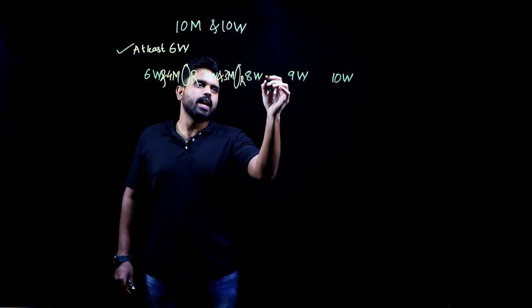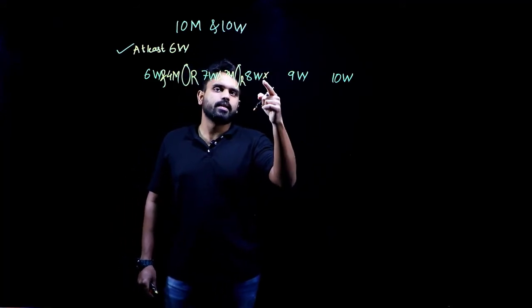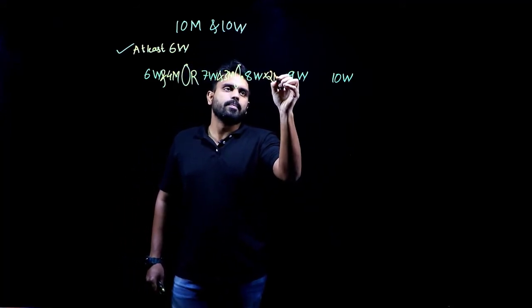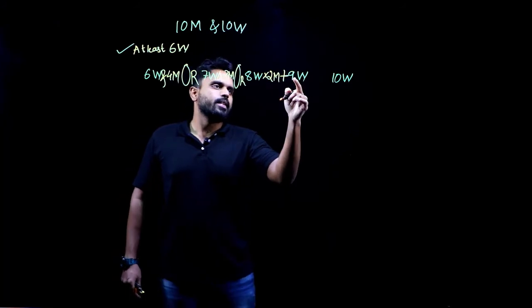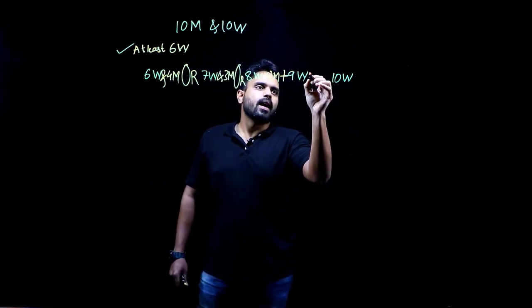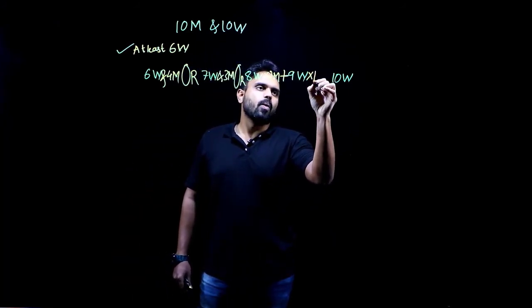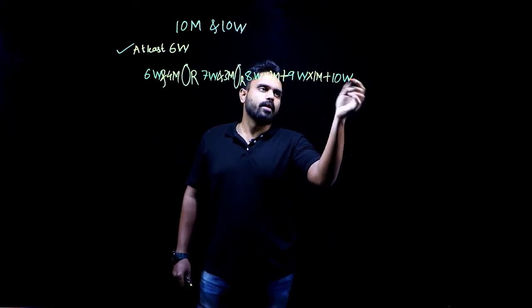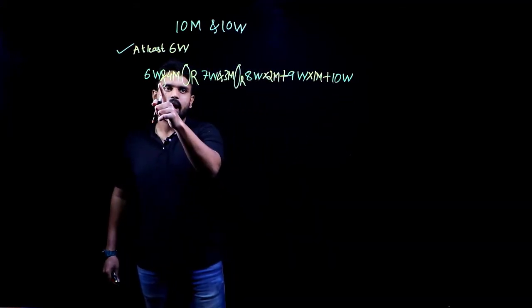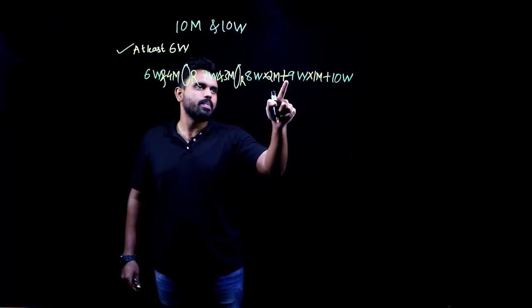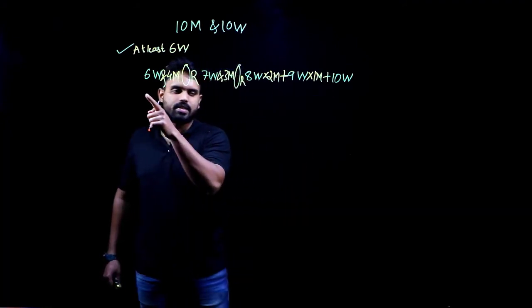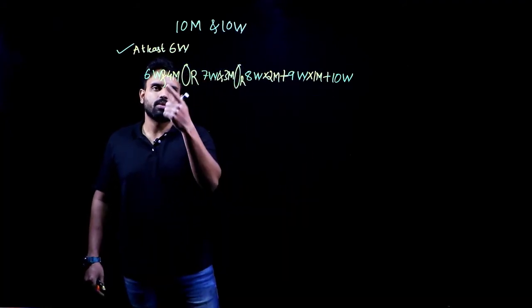Or 8 women and 2 men. Or 9 women and 1 man. Or 10 women. What did I do? "And" represents multiplication, "or" represents addition, so I have replaced them. Yes. Now if you solve this, what will you get?